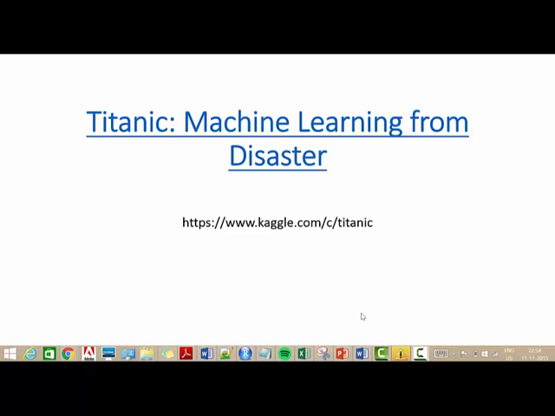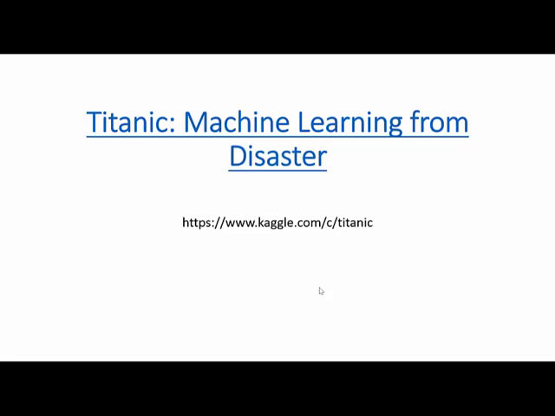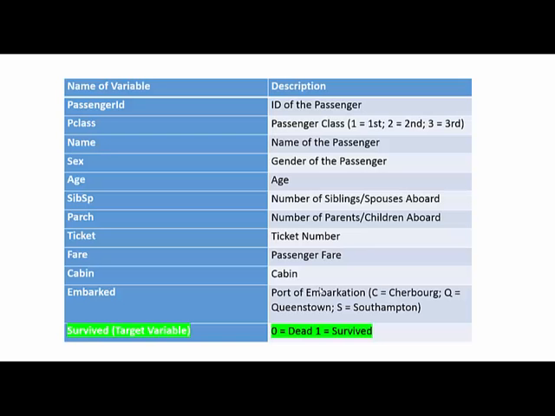As a challenge, we have done some analysis on what sorts of people were likely to survive. In particular, we are going to apply a few machine learning techniques to predict which passengers survived the tragedy. Let's get started by looking at the training data set. As you can see, most of the variables like name, sex, age are self-explanatory. Survived is the target variable which we are predicting, where 0 represents dead and 1 represents survive.